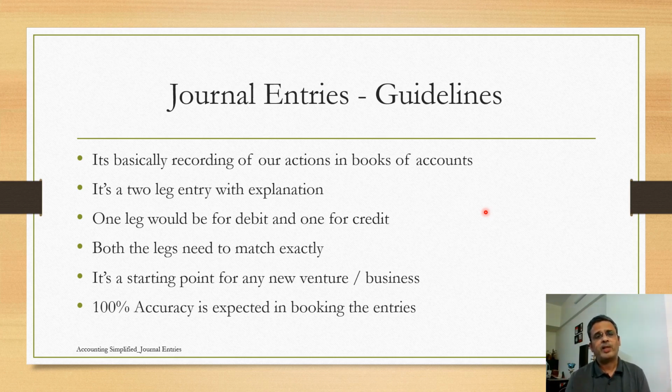One important aspect of journal entry is it has two legs. Just like a human being has two legs, journal entry also has two legs. Legs in the sense I am saying, it has a debit and it also has a credit. Now both the legs need to match exactly. Paisa to paisa, both the legs have to match.